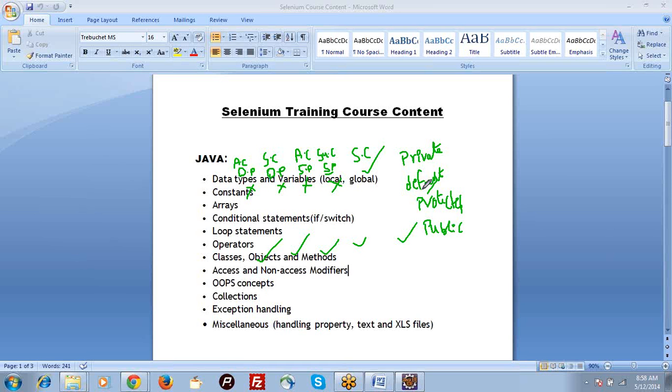Like that in Java also, if you don't provide any access modifier, it will be considered as default. Default is not a modifier. If you don't provide any modifier in front of a method, that will be treated as default. In the default case, access will be given to all the classes within the same package, like our family.